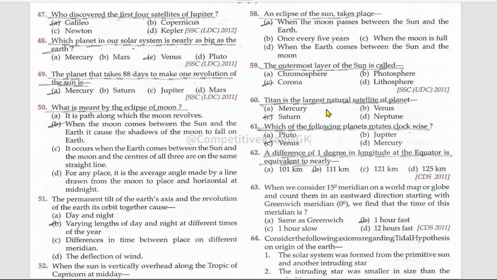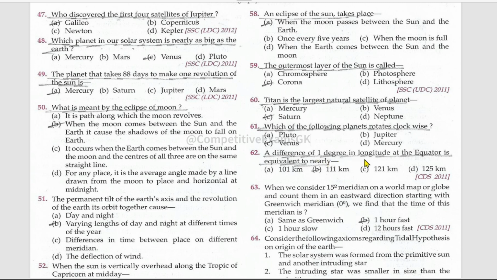Titan is the largest natural satellite of Saturn. Which of the following planets rotates clockwise? That is Venus. There is another planet that also rotates in clockwise direction. What is that planet's name? Mention that in the comments. There are only two planets among the eight planets that rotate in clockwise direction. One is Venus and the other, mention that name in the comments.